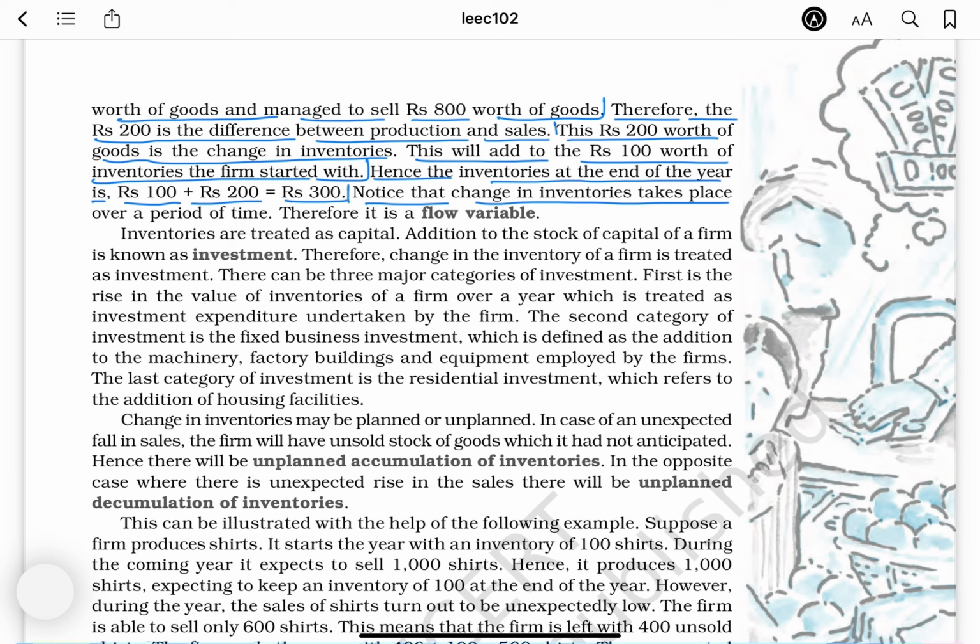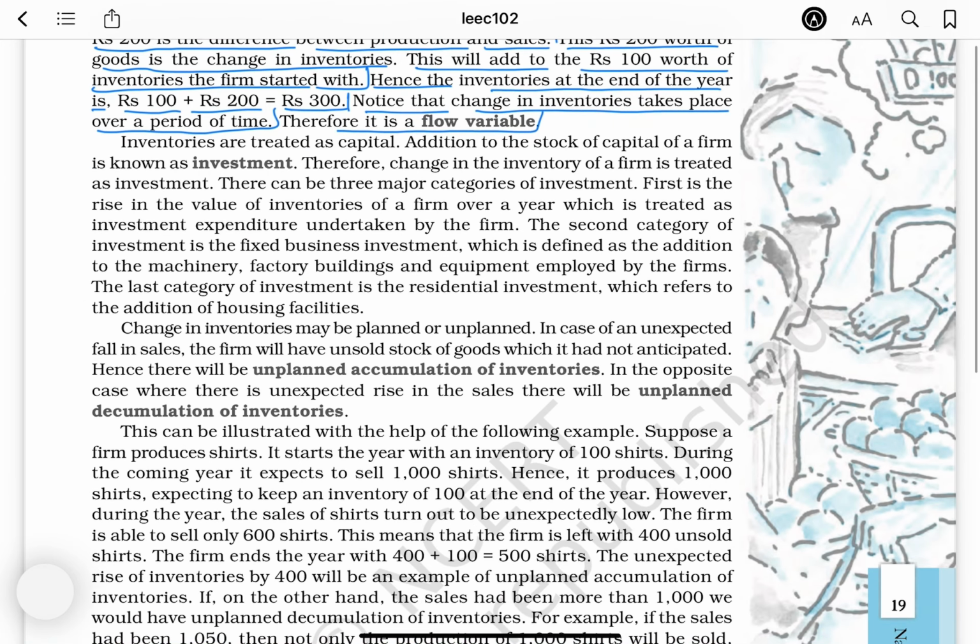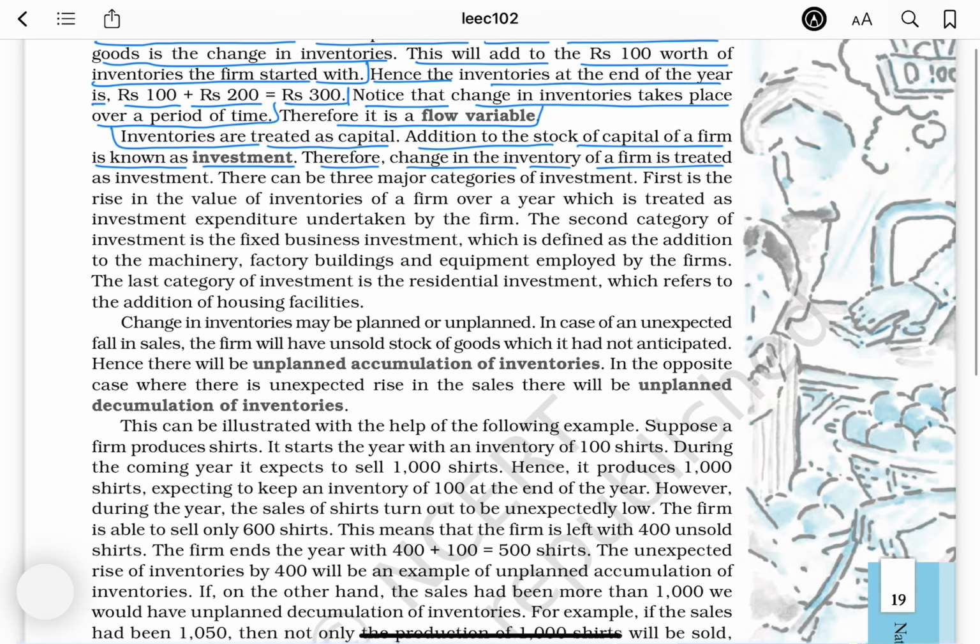Notice that change in inventories takes place over a period of time, therefore, it is a flow variable. Inventories are treated as capital. Addition to the stock of capital of a firm is known as investment. Therefore, a change in the inventory of a firm is treated as investment. There can be three major categories of investment. First is the rise in the value of inventories of a firm over a year, which is treated as investment expenditure undertaken by the firm.